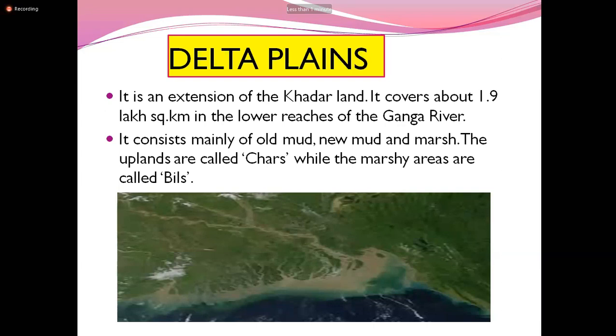So these uplands are called chars. Where the river meets the sea, the sediment brought by the river is deposited here. So the land becomes uplands, and the uplands are called chars. While the marshy areas are called bils. So the sluggish area is called bils. So the uplands are called chars, and the sluggish areas are called bils.